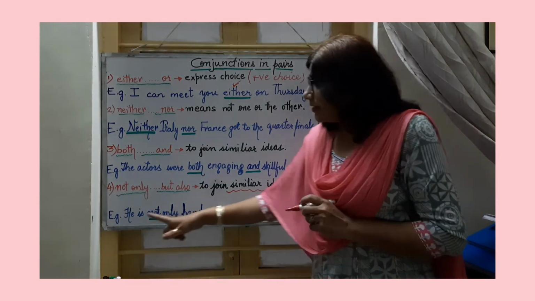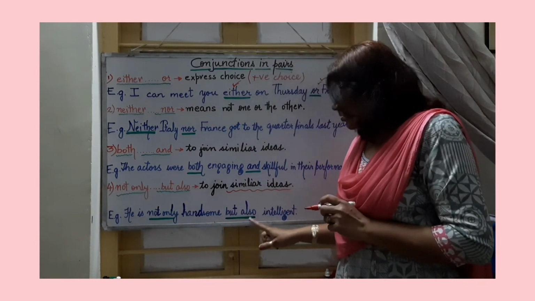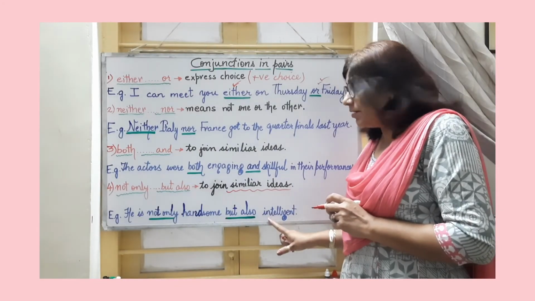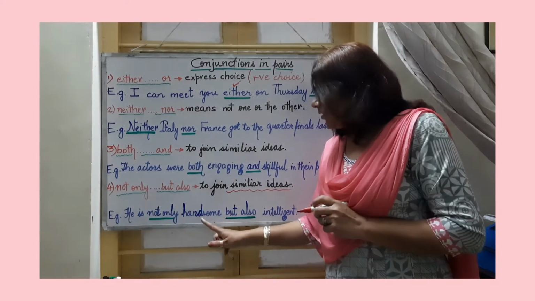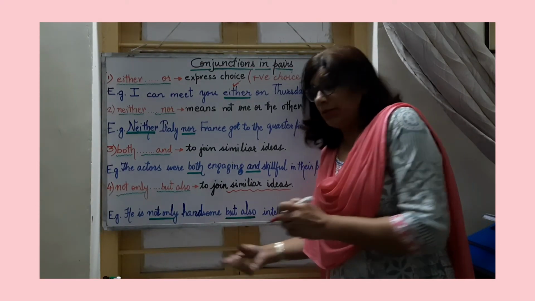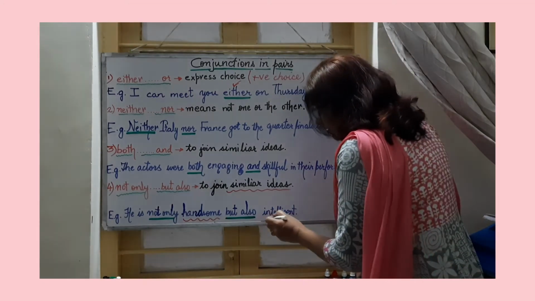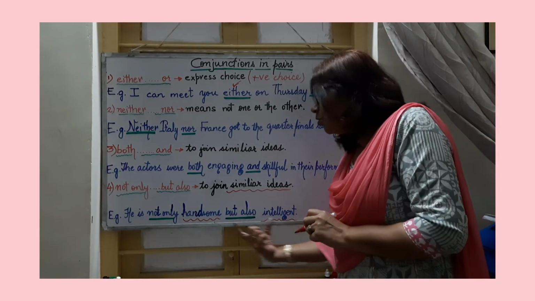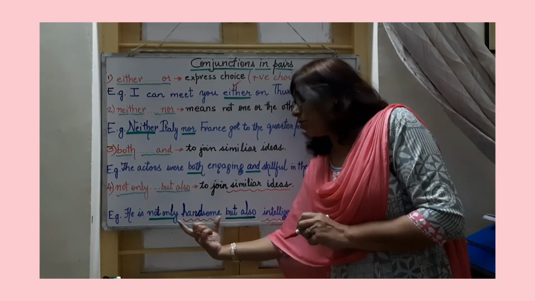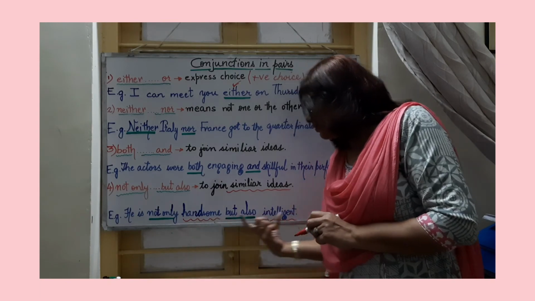Look at the example. He is not only handsome but also intelligent. Here we are talking about the personality of someone where we are focusing on two traits of the person. One is handsome and second is intelligent. And here emphasis is given to both the traits or qualities of the person. What are those? The handsome and intelligent.